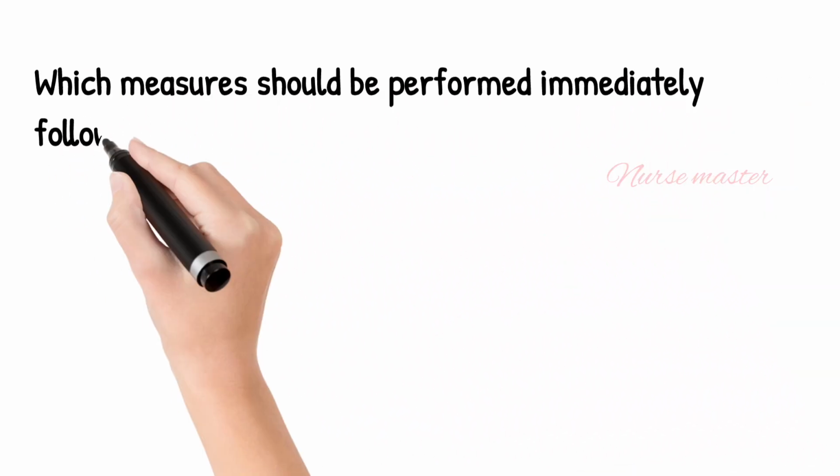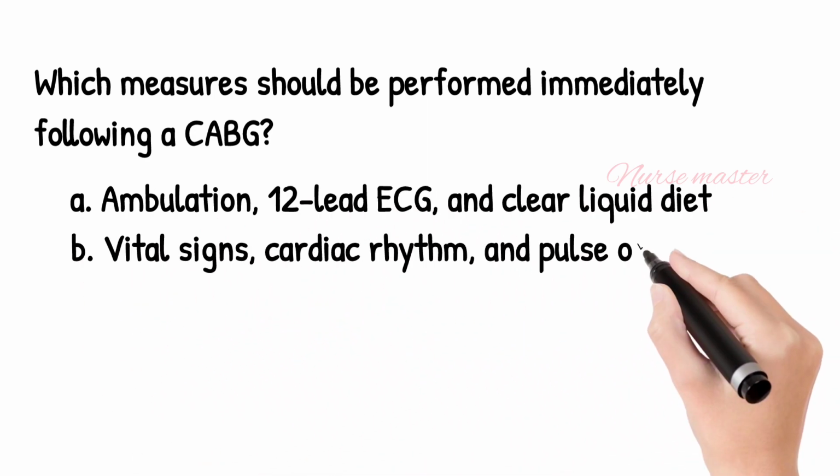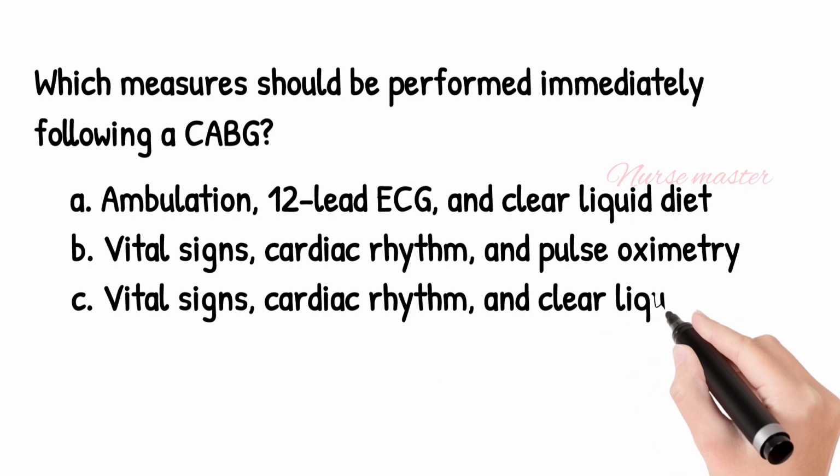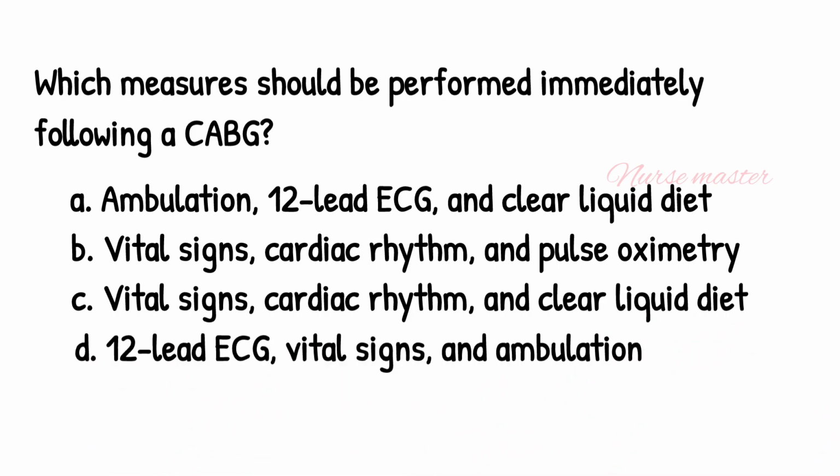Which measures should be performed immediately following a CABG? Option A, ambulation, 12-lead ECG and clear liquid diet. Option B, vital signs, cardiac rhythm and pulse oximetry. Option C, vital signs, cardiac rhythm and clear liquid diet. Option D, 12-lead ECG, vital signs and ambulation.